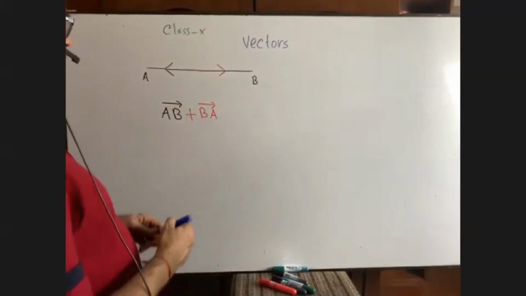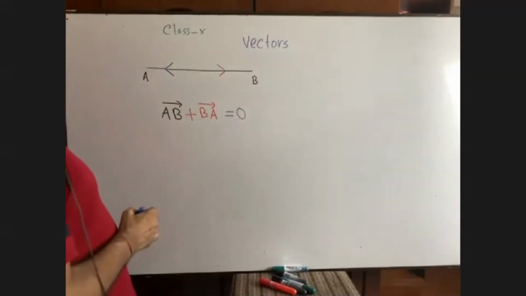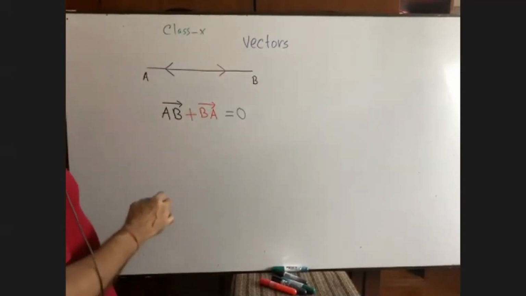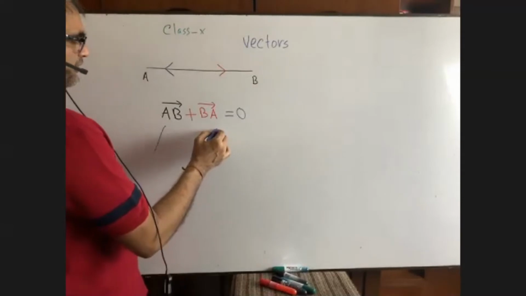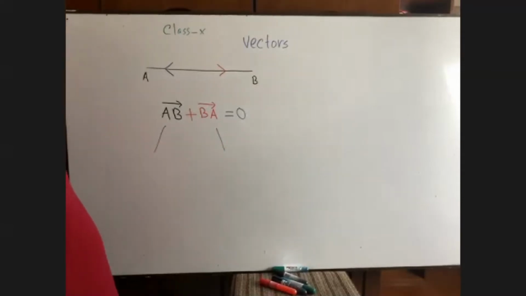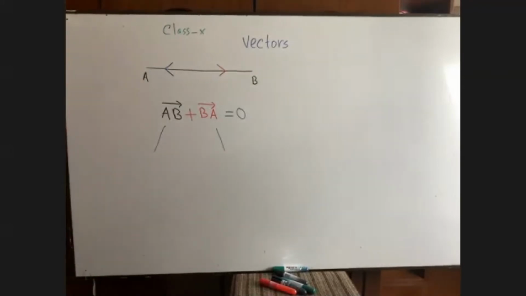Our result will be 0. Why our result will be 0? You see, my first position and my last position are same. Have you got me? My last position and first position are at the same point.